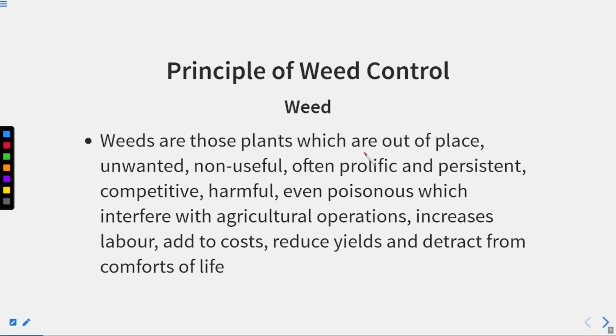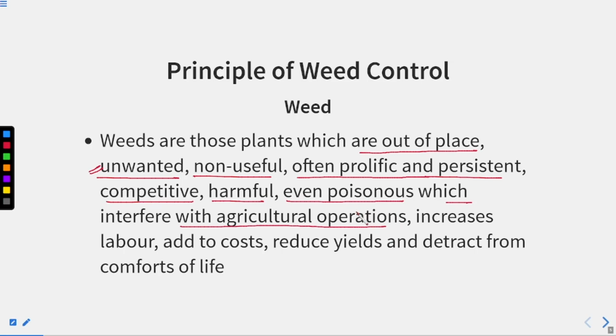Weeds are those plants which are out of place, unwanted. We do not want these plants to grow in our field. They are non-useful, often prolific and persistent, competitive, harmful, even sometimes poisonous in nature, and they interfere with agricultural operations. They hinder our agricultural operations, and they sometimes lower the production of our crop.